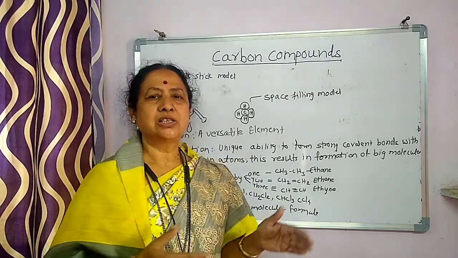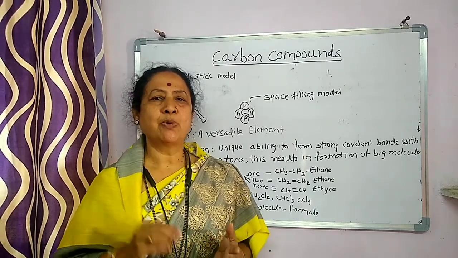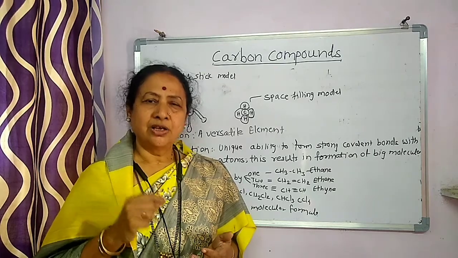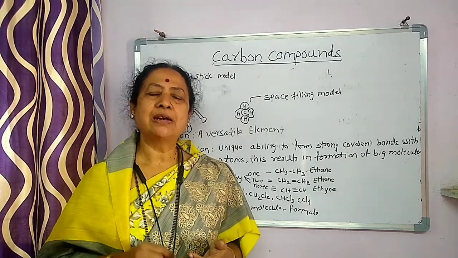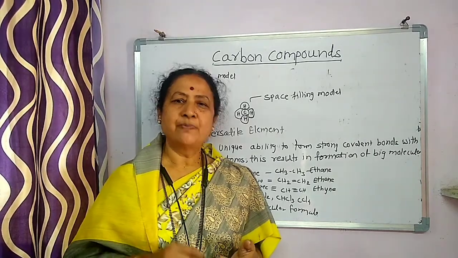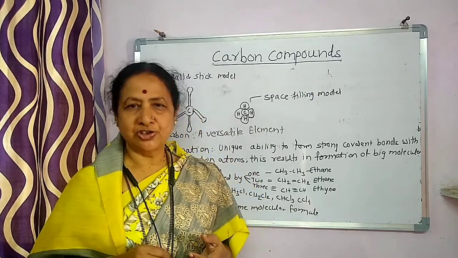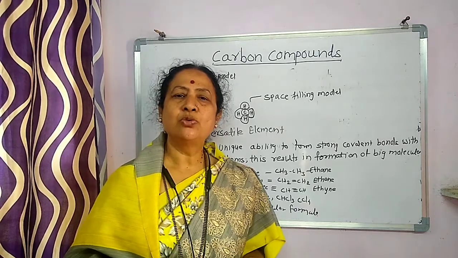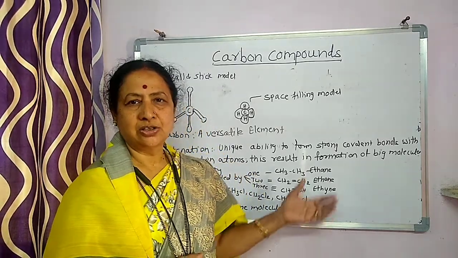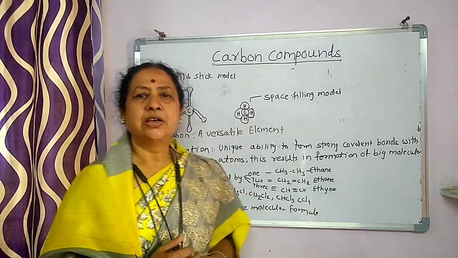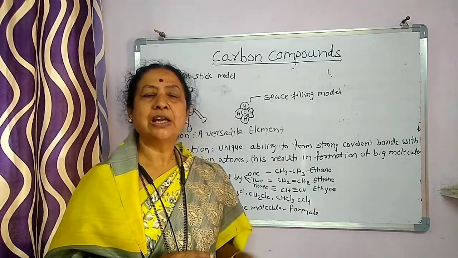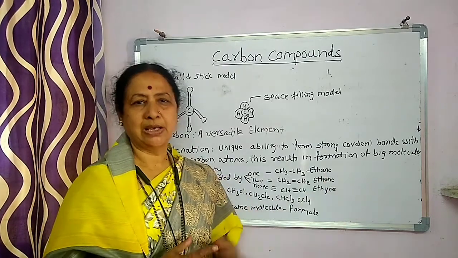Once again, let us revise what types of compounds of carbon there are. The clothes that we wear, the various foodstuffs that we eat, the fuels that we use, all these contain carbon. There are many important properties that enable carbon to form many compounds.